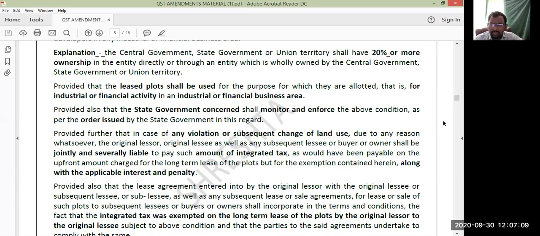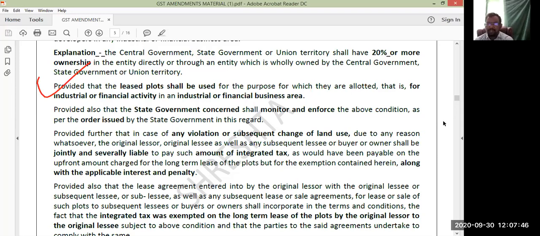And some other conditions are also given, right? You can see the other conditions, provided that the leased plots shall be used for the purpose for which they were allotted, that is, for the industrial or financial activity in an industrial or financial business area. Here, state government industrial development corporations, or undertakings of state government industrial development corporations, or any other entities in which the government has greater than or equal to 20% ownership, are giving the lands to industrial units for the purpose of development of industrial areas and industrial projects.